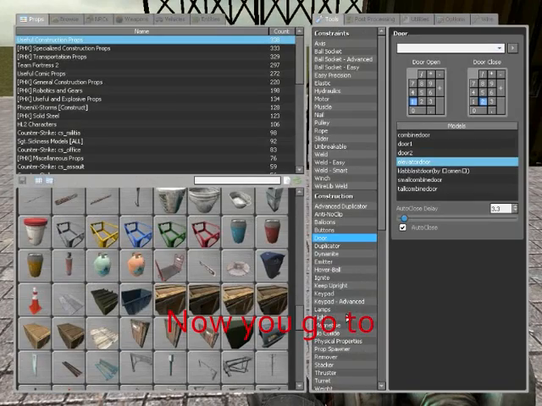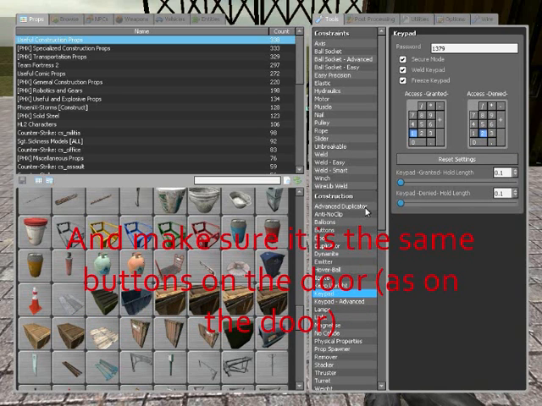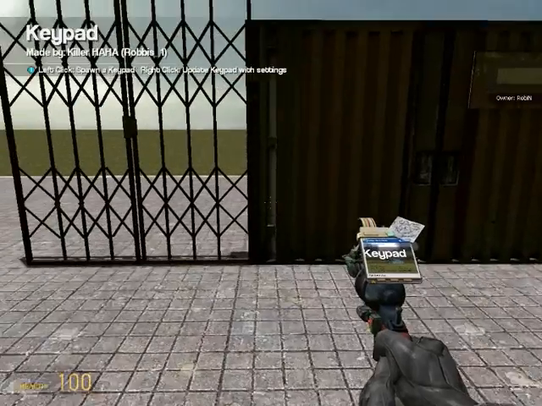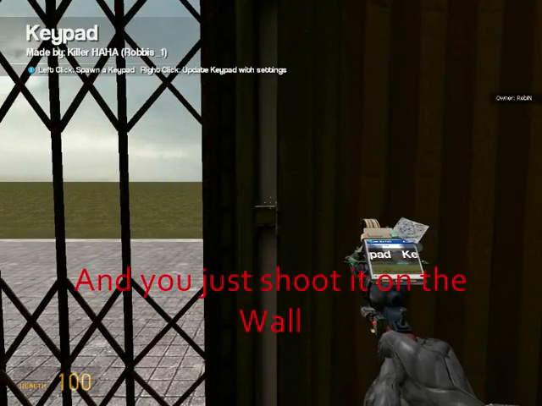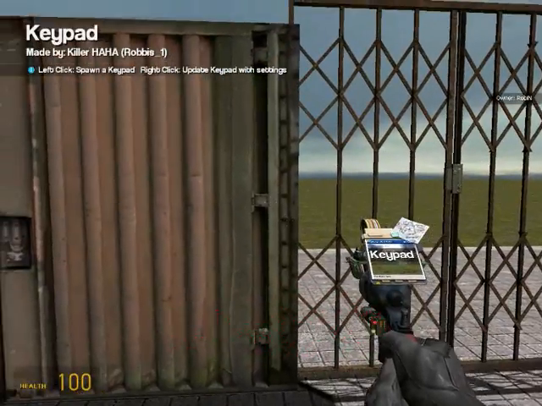So now you go to the keypad tool on construction, and make sure it's the same buttons as on the door. I used the first and second, and I use the password 1, 2, 3, 4, and make sure all those are set, and 0.1 on both of the lower parts, and you just shoot it on the wall there and on this side.